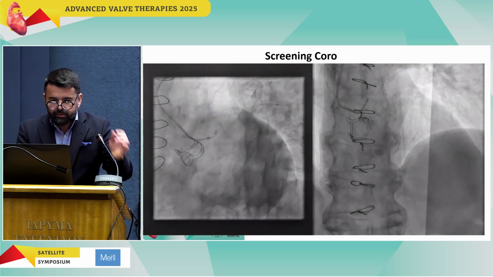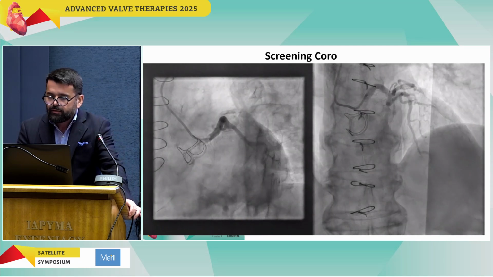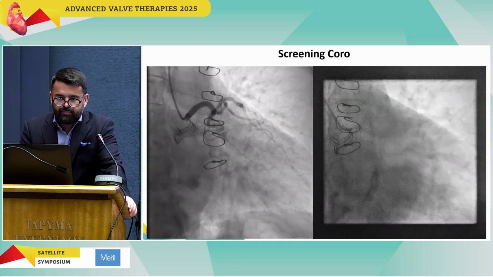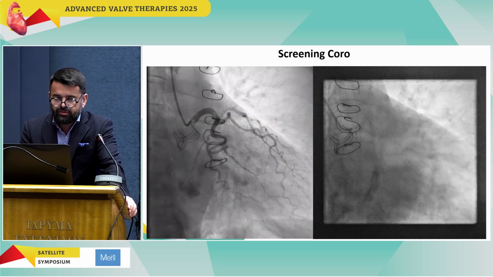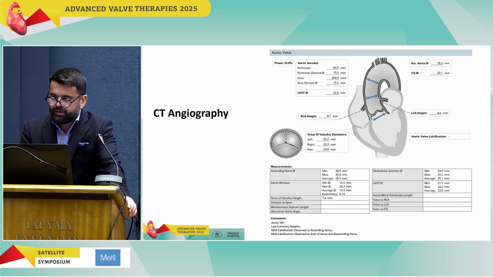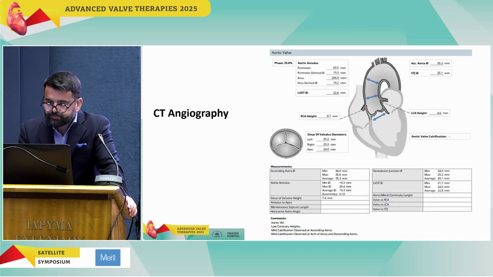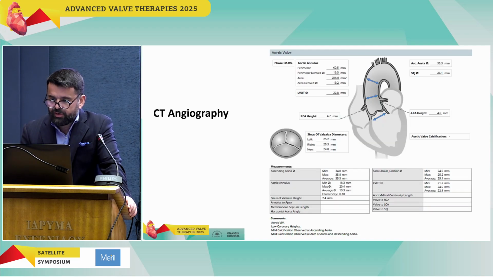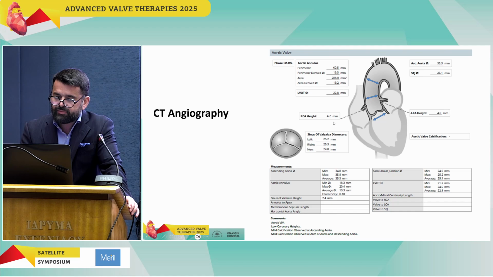So we're expecting, with the measurements from the CT angiogram right here, you can see that it is an aortic valve-in-valve with low coronary heights. The right coronary height is about 4.7, and the left coronary height is about 4.6.